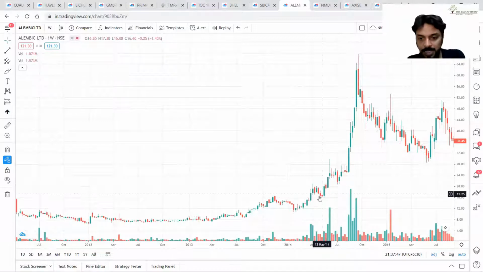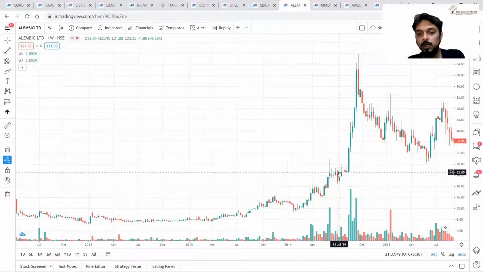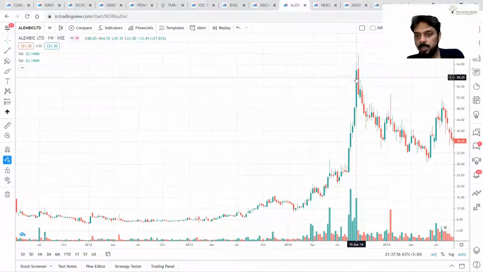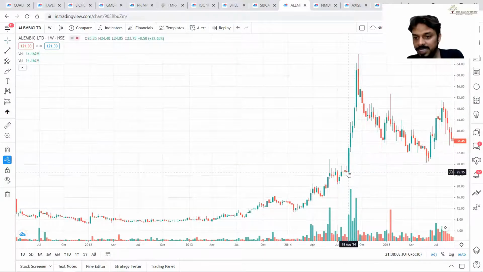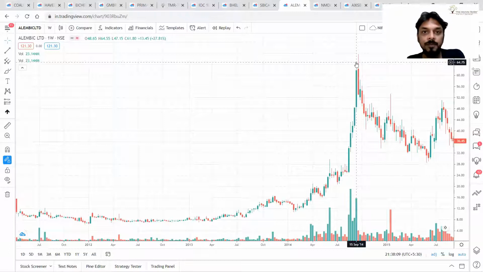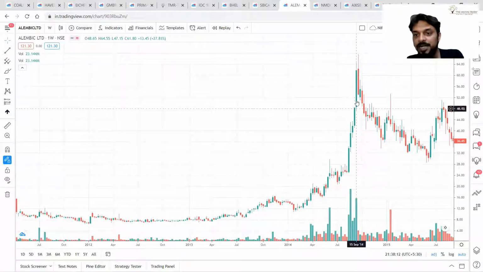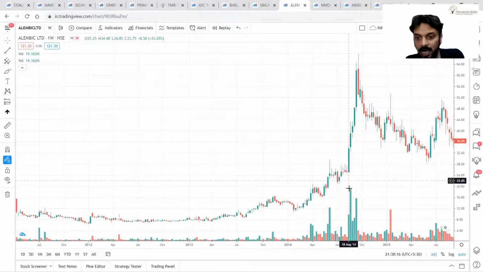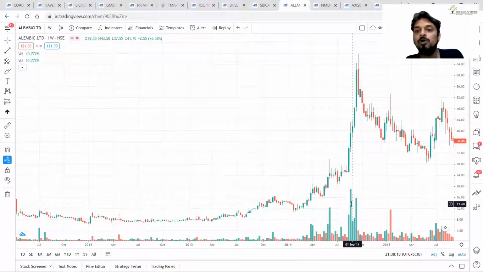That means in 5 months, prices moved from 11 to 25. Then from 18th of August till September, in that 1 month, prices moved from 25 till 64, 65. Getting my point? Prices moved from 25 to 65 in just 1 month and backed by a huge amount of volumes.